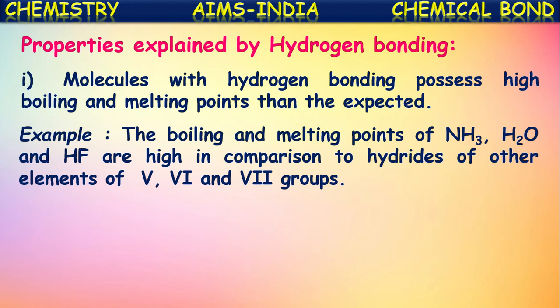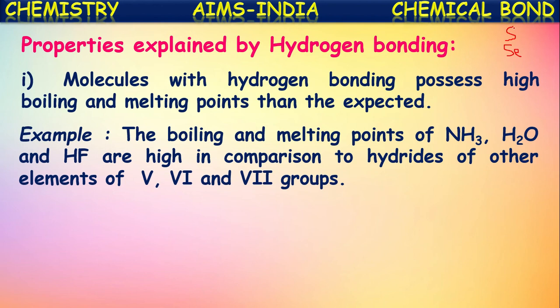For example, the boiling and melting points of ammonia, water, and hydrogen fluoride are high in comparison to hydrides of other elements of the fifth, sixth, and seventh groups. For example, if you see water, it is a hydride of oxygen. What are the other elements along with oxygen in the sixth group? Sulfur, isn't it? Selenium. They are the elements present in the sixth group along with oxygen. Now, this is a hydride of oxygen.